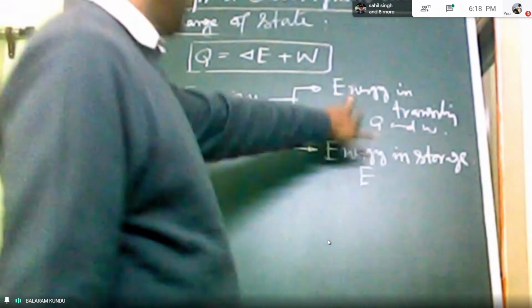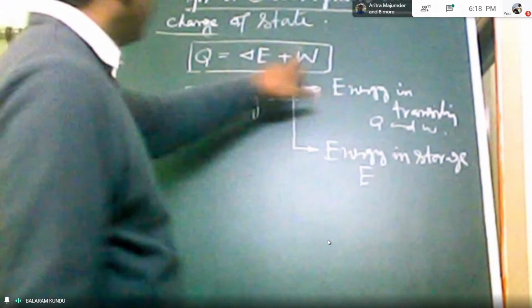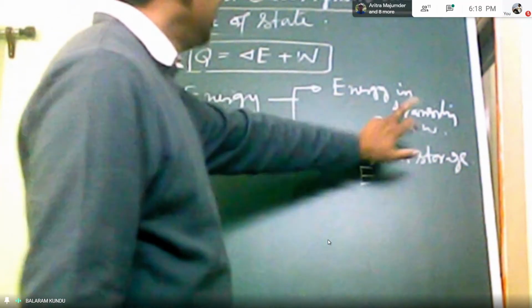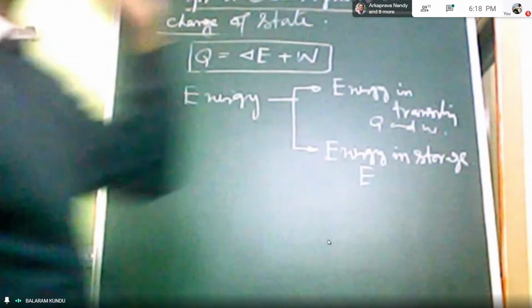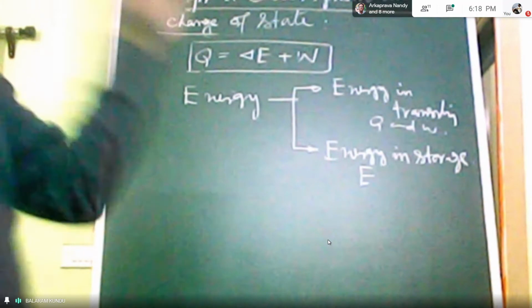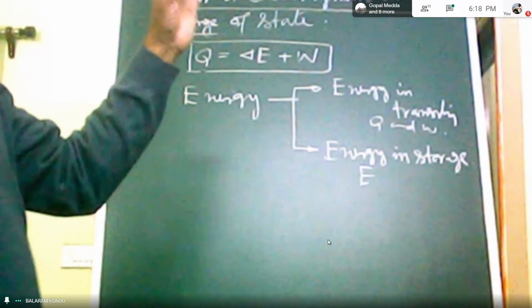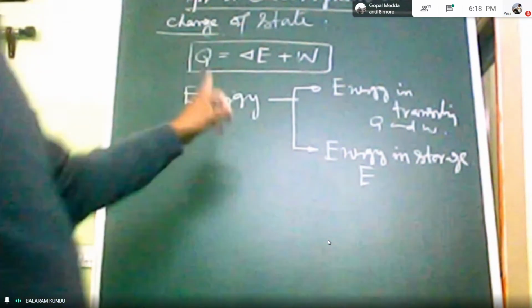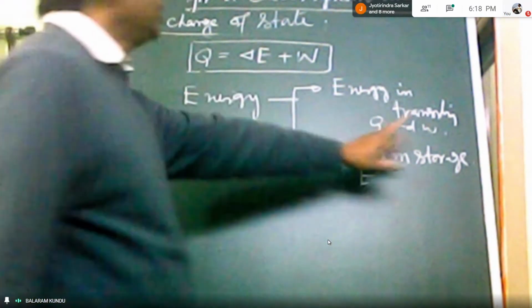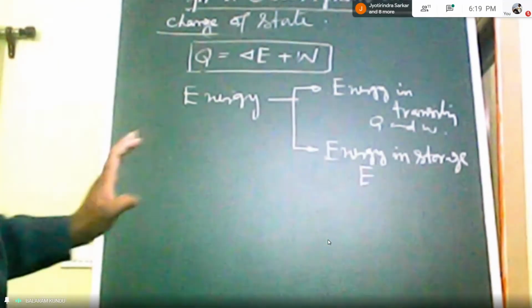And here is another energy, that is Q and W. That is energy in transit. When these two cross the system boundary, at that moment we can identify them. That's why it is energy in transit, and Q and W are not properties of a system. They depend on path.